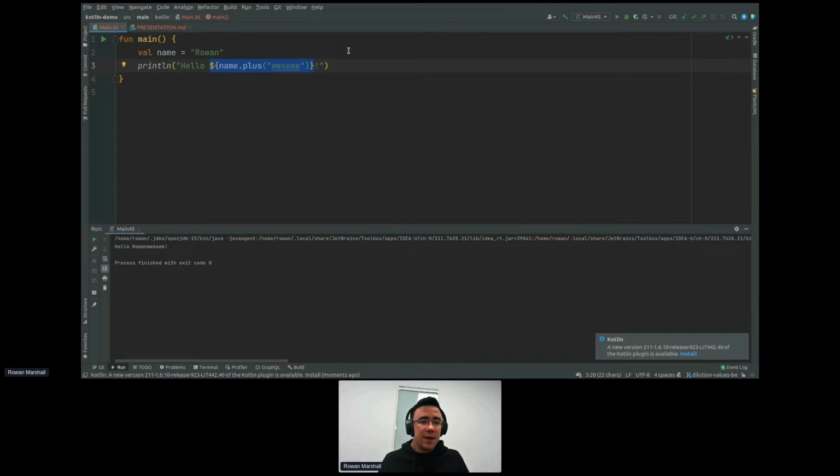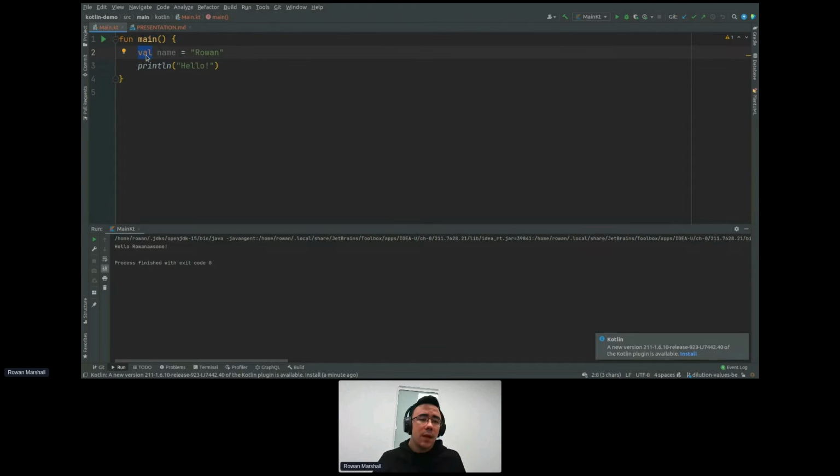What I wanted to go over is the variable and how we're handling it here. The first thing you're going to see is that, unlike something like Java, although that has changed in recent versions, we're not declaring a type. We just say val name equals Rowan. The compiler is smart enough to work out that this is a string. If we move our mouse over here, it says, yes, this is a string. So it cuts down a little on the amount of typing you have to do, and it makes everything a bit cleaner. It is statically typed. This isn't like Python. It has a type, but we don't need to explicitly mention it unless it's a complicated generic setup.